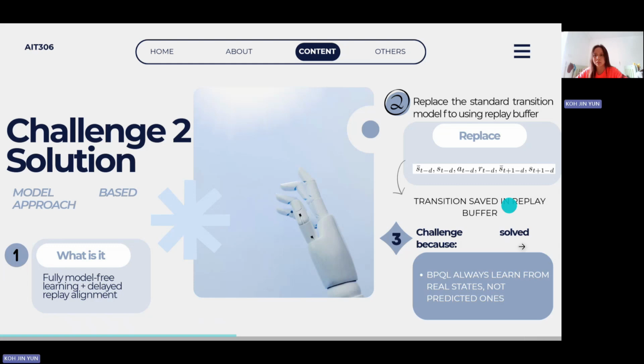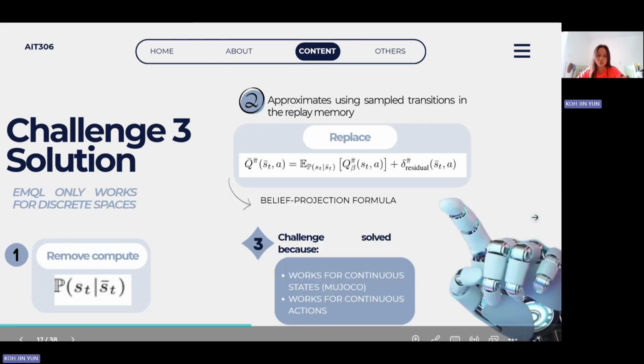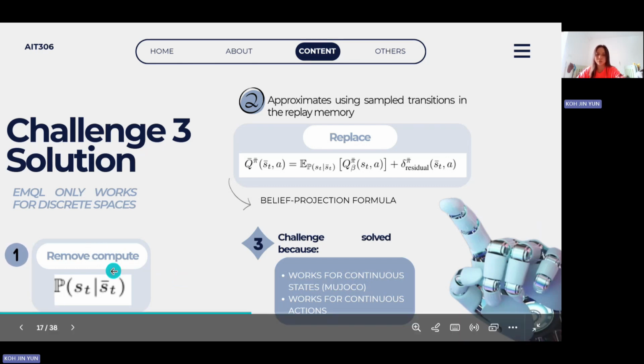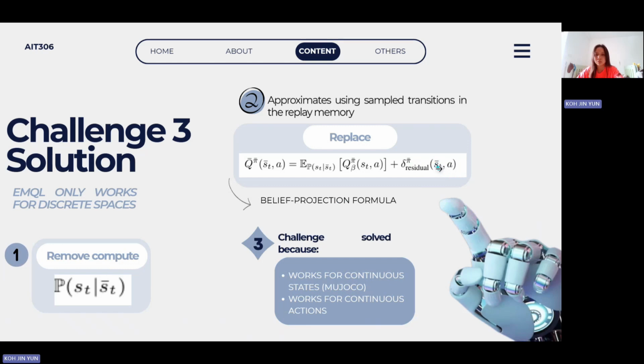And the last solution is for challenge three: EMQL only works for discrete space, because the major problem of this paper is how to solve the delay problem. Usually the delay problem happens when the environment is in a continuous state. To solve this problem, the old formula has to be replaced by a new solution. The new one is what we call the belief projection formula.